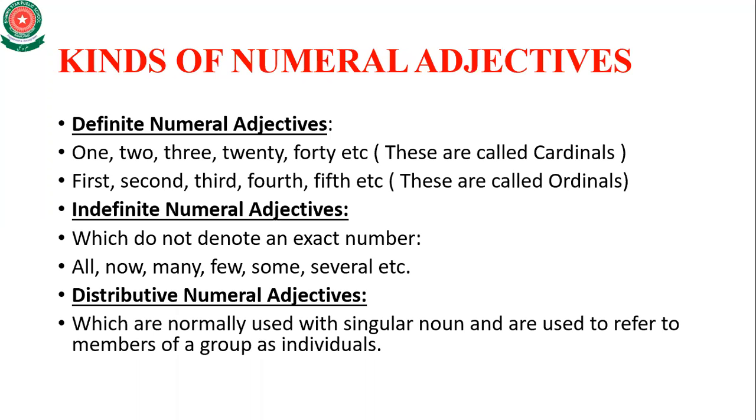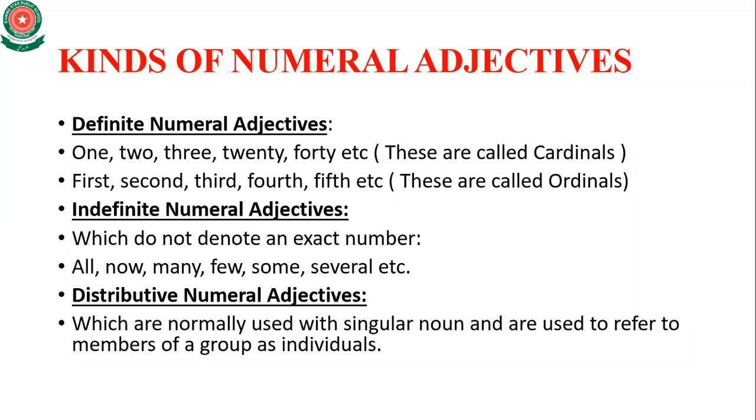Now, further the numeral adjectives are divided into 3 types: definite, indefinite, and distributive. I repeat.